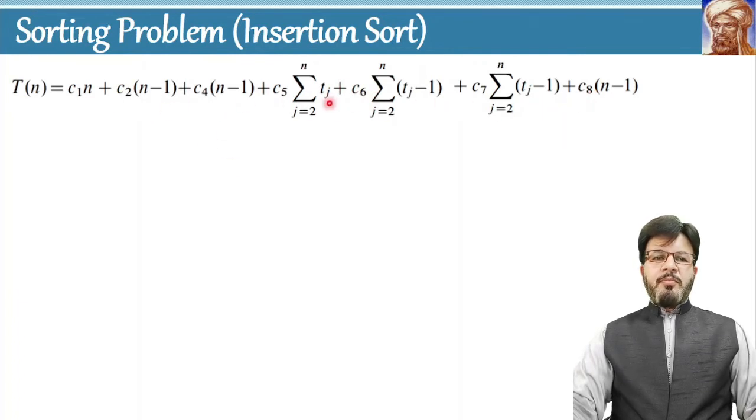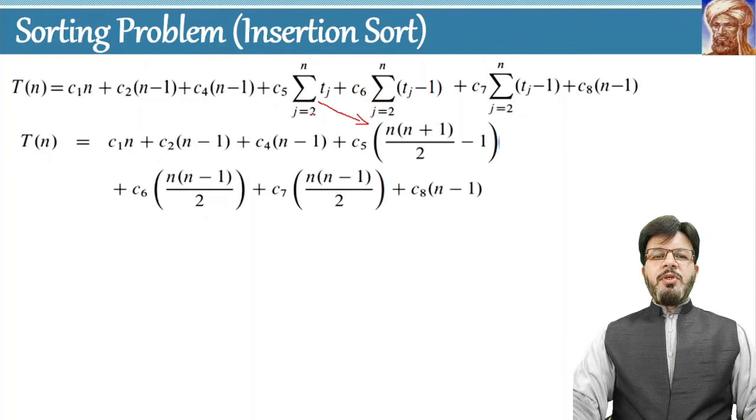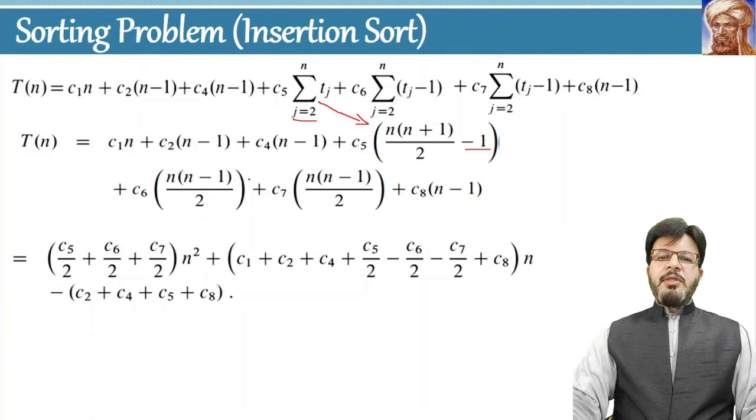So what will be this sum? This summation runs from 2, therefore 1 is subtracted from this summation. The remaining formulas are applied similarly. There are basically 3 terms in which n square exists. Over here there will be a term with n square, over here and over here. N square can be taken as common and the constants will be summed up. Similarly, all the terms with n are combined over here and all the constants are combined over here.